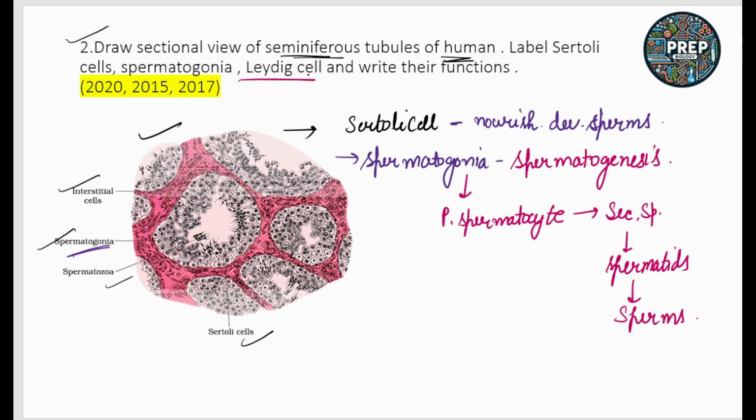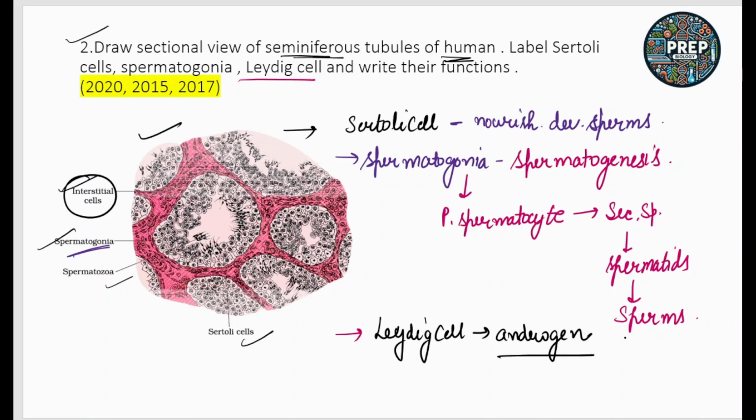And what is the function of the Leydig cells? The Leydig cells, or the interstitial cells, are present between the seminiferous tubules. They synthesize and secrete the testicular hormones called androgens. An example of an androgen is testosterone.